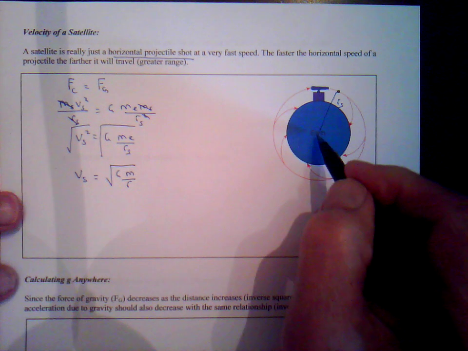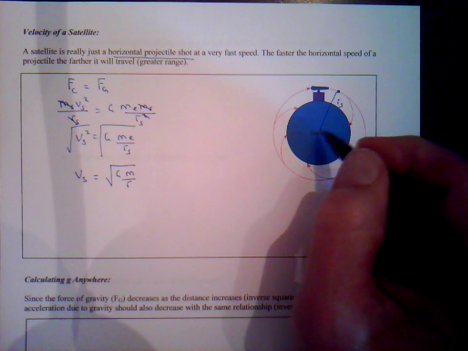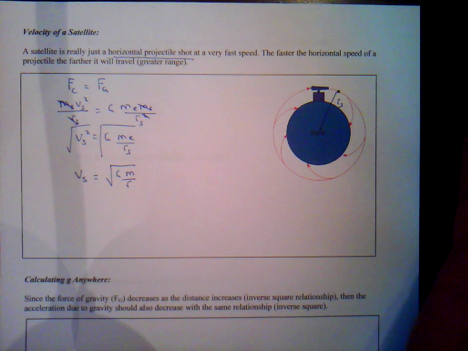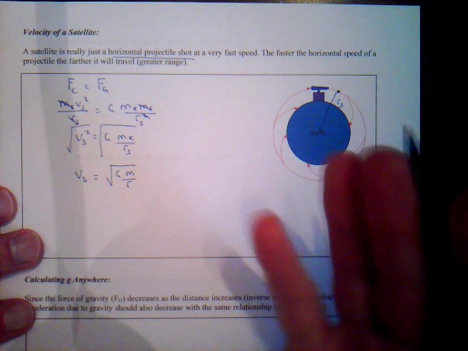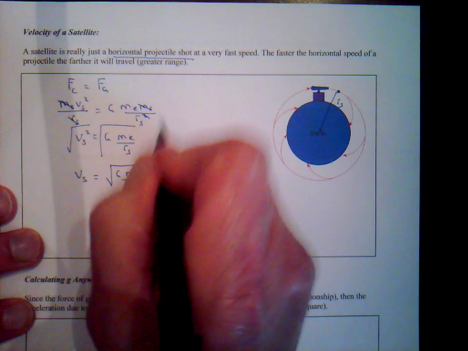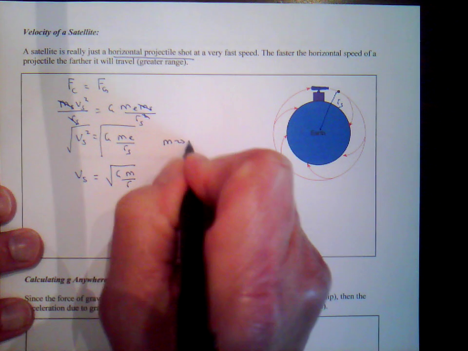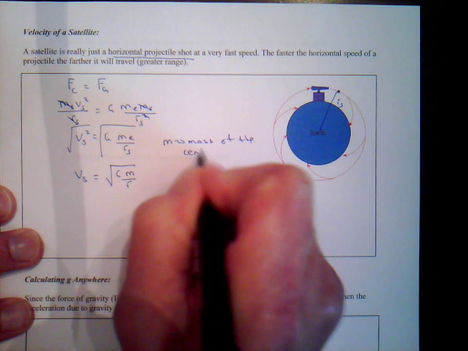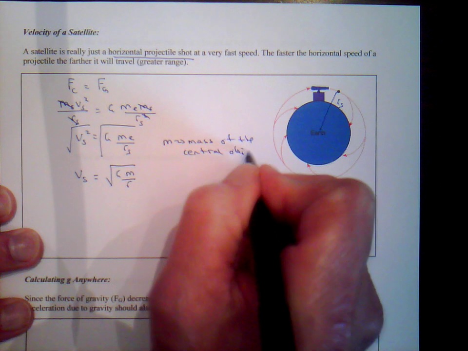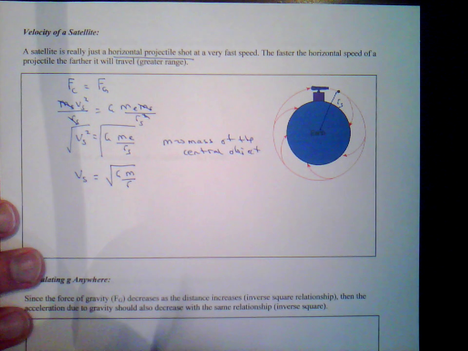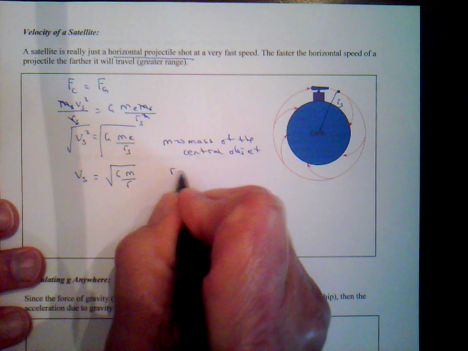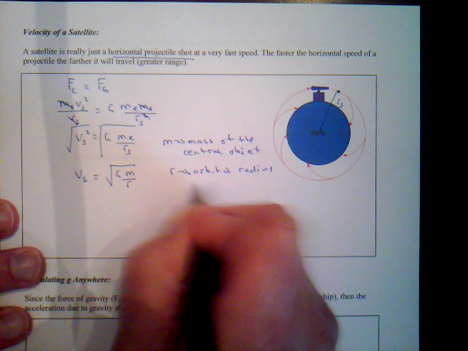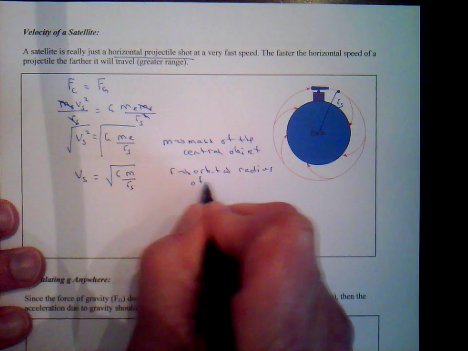Now, we use the Earth as an example. It could be anything. I could have used this central object as the Sun, or I could have used Jupiter, or I could have used any planet like Mars or the Moon. We could have figured out the velocity of a satellite orbiting any central object. So this mass, this M, is the mass of the central object. And this r is the orbital radius of, I'll put satellite there, orbital radius of the satellite.